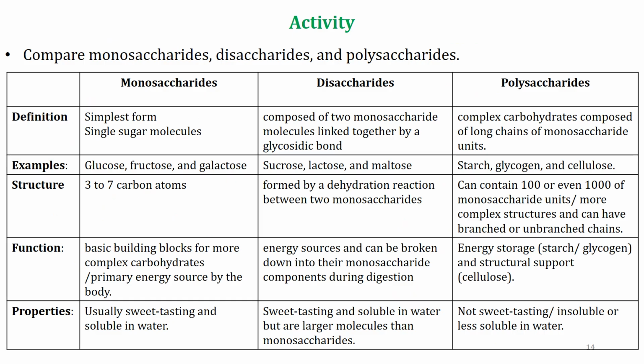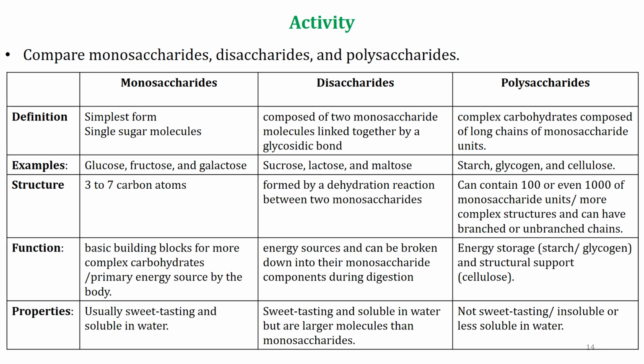Let's now summarize the key differences between monosaccharides, disaccharides and polysaccharides. Monosaccharides, one sugar unit, simplest form. Disaccharides, two monosaccharides linked by a glycosidic bond. Polysaccharides, long chains of monosaccharides linked by glycosidic bonds. Examples of monosaccharides: glucose, fructose, and galactose. For disaccharides, sucrose, lactose, and maltose. Polysaccharides, starch, glycogen, and cellulose.